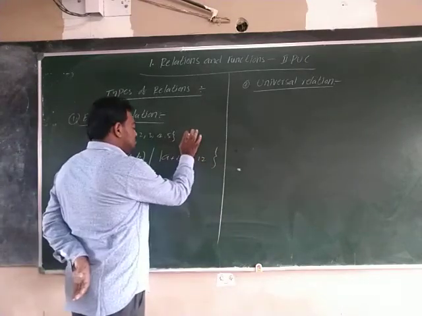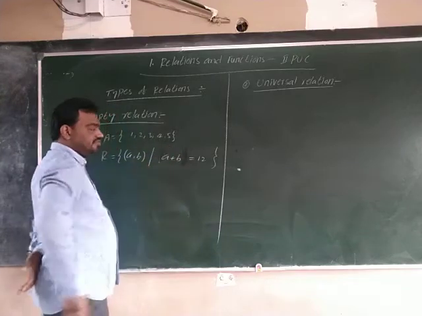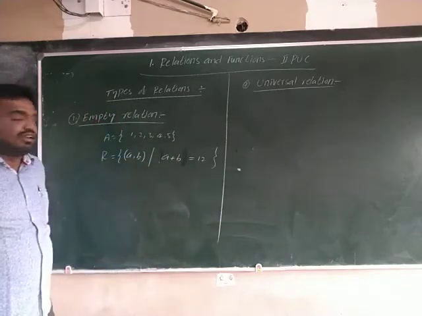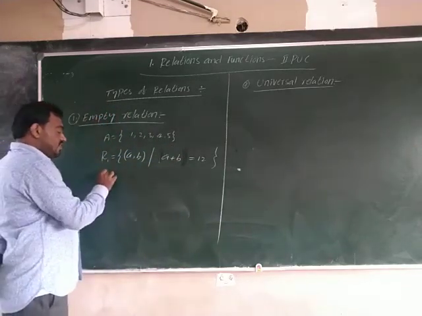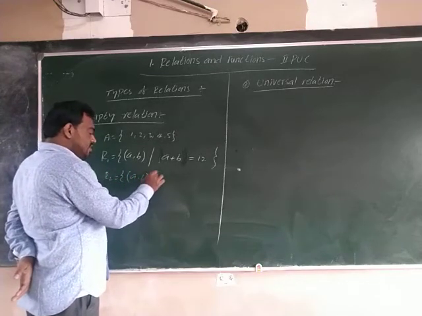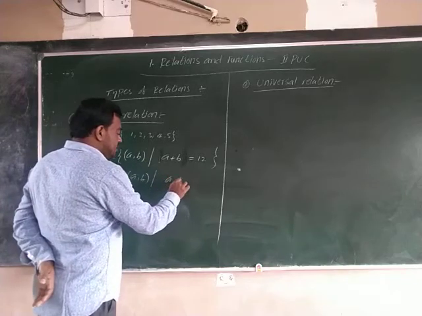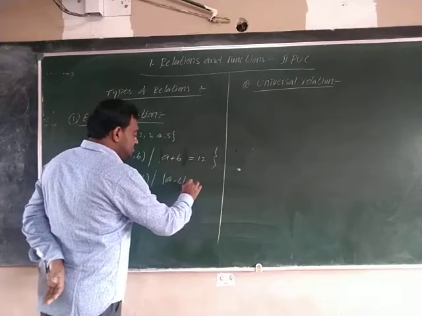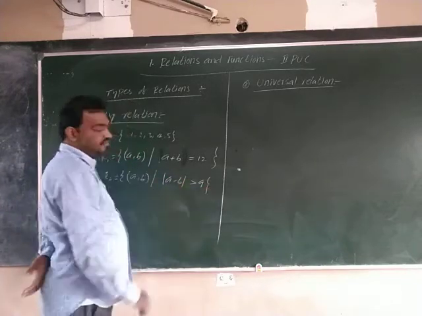Otherwise, A plus B is equal to 12. So this is one relation, and another relation I am defining like this: A comma B such that modulus of A minus B is greater than 9.